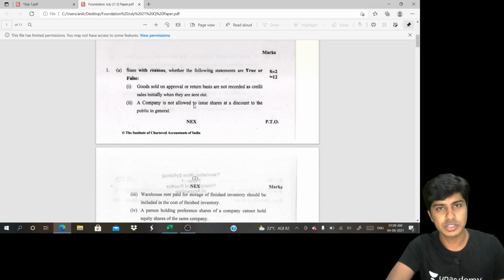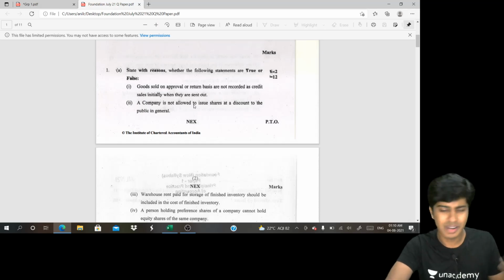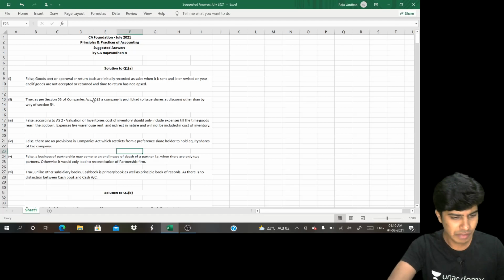So this statement is false, because whenever the goods are sent on return or approval basis, firstly we should record it as sales, and later at the end of the period, if the goods are not returned and the time still exists, then we'd have to reverse the sales entry and also include such goods in the stock. Let me show you the answer. Have a look at it.